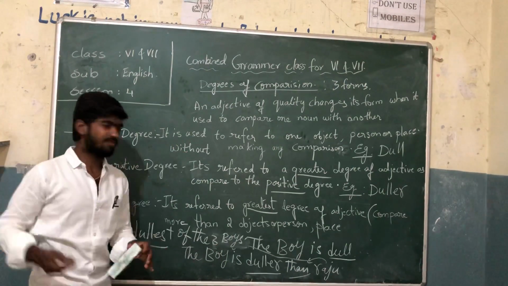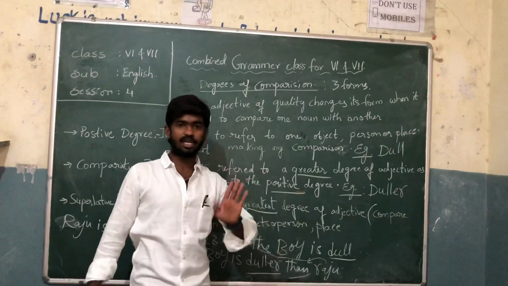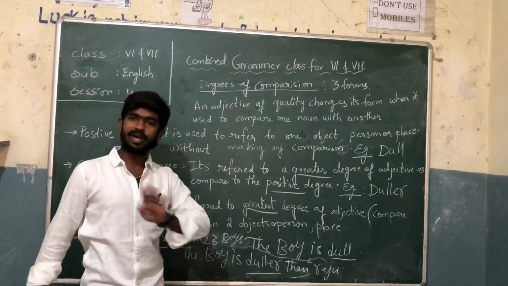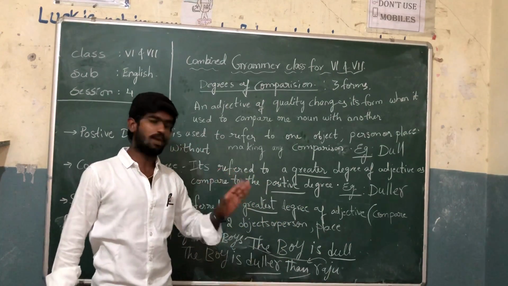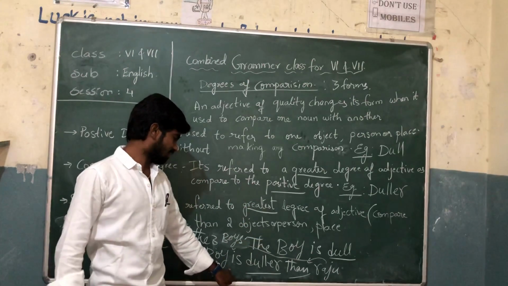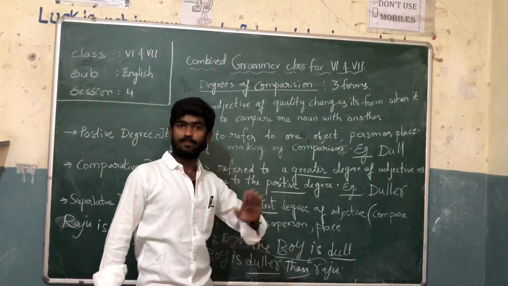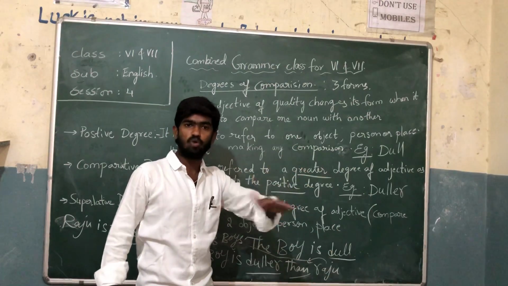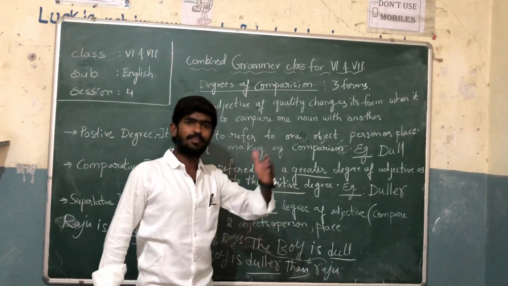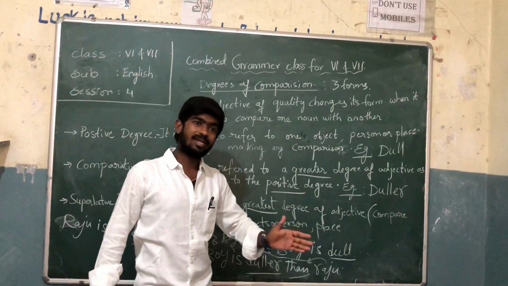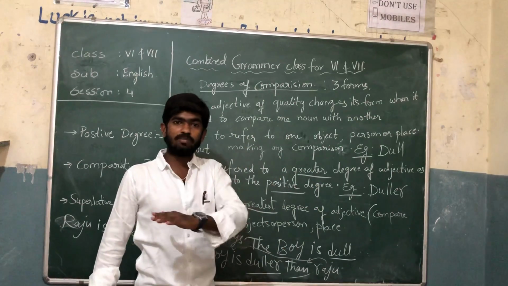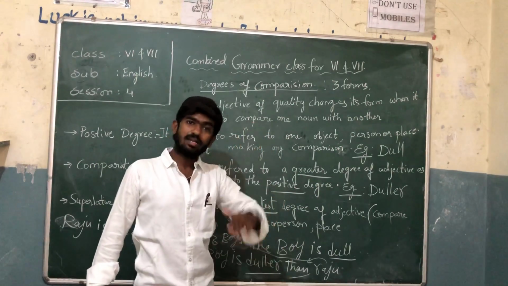Comparing two persons. First example, what is it saying? The boy is dull. Clear? And there is no comparison. It is only positive degree. Whereas in the second example, the boy is duller than Raju. We are comparing one person to another person. For example, maybe Raju may be dull, but the boy beside him is duller than Raju.